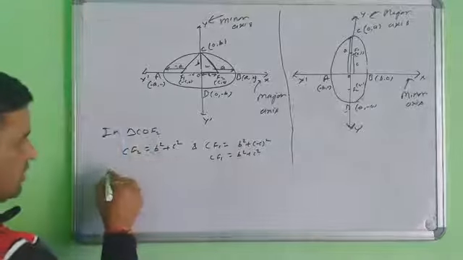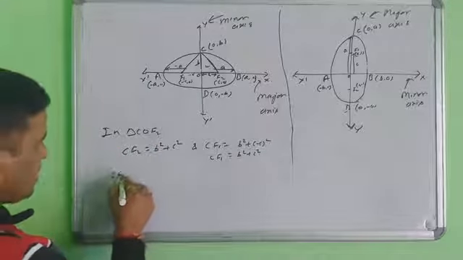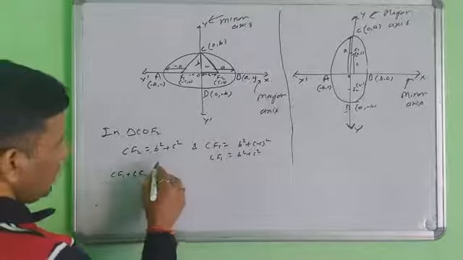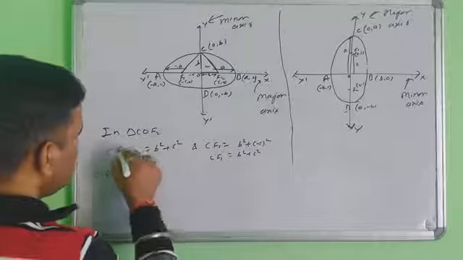Now adding both, CF1 plus CF2 equals 2 times the square root of B squared plus C squared.